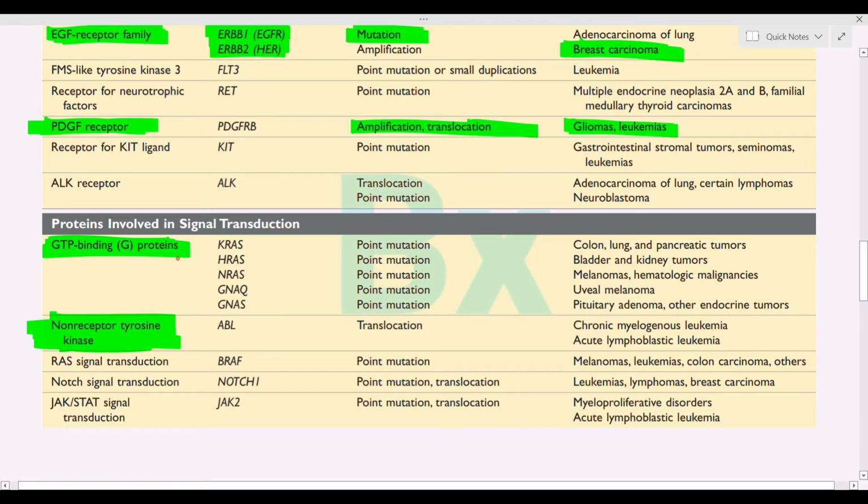See, the tyrosine kinase mediated ones are KRAS, HRAS, NRAS, GNAQ. And due to the overexpression of these signal transduction pathways, there are different tumors. One is colon, lung, pancreatic tumor, because of KRAS mutation, which is the most frequent, most common mutation in cancers.